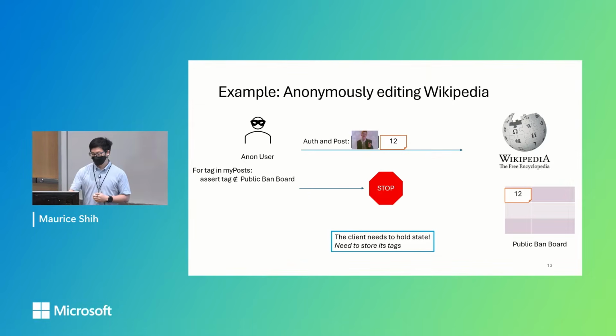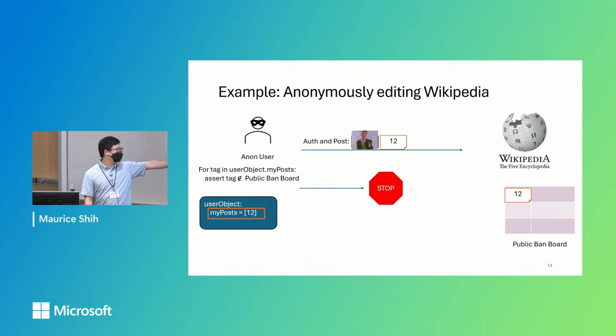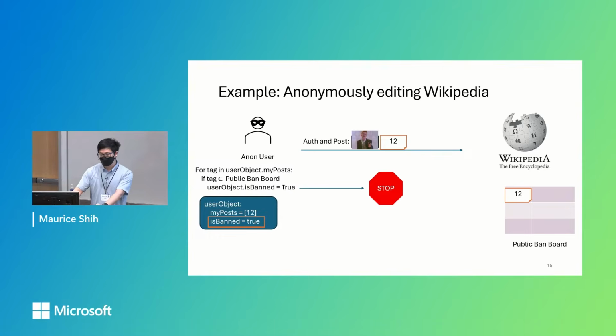To do this, the client needs to have some sort of state to record all the tags of prior posts. So we have this user object here on the left. For now, it has a list of posts it made. And because we have this user object, we can also now add in this bool denoting whether this user is banned or not. When it scans through all these tags, if it sees one, it'll modify this bool, this single bit, is banned.